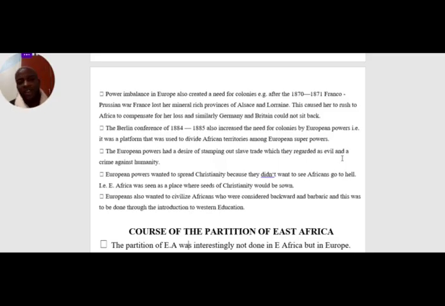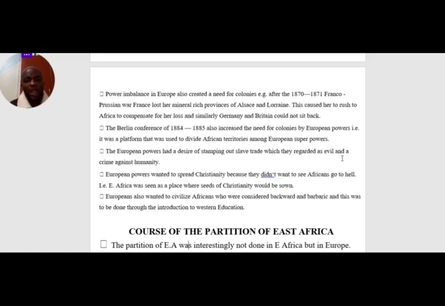Another one, we have the Berlin Conference of 1885. This also increased the pressure in the struggle for African territories. It gave them a platform that they used to divide African territories. The Berlin Congress gave the European powers the go-ahead to come and fight for African territories and divide them, but there were some terms and conditions reached by different European powers. And one of them was that whenever you colonize the African territories, ensure that there is civilization, you establish for them roads and you provide them with education.